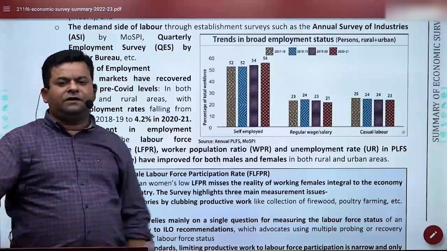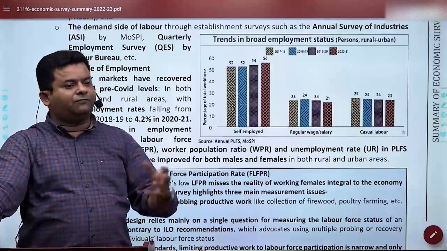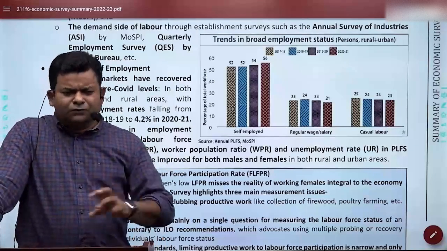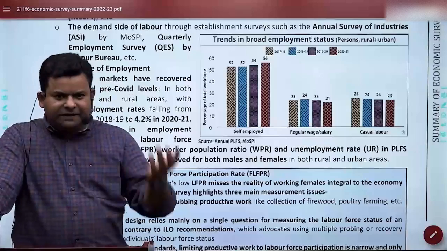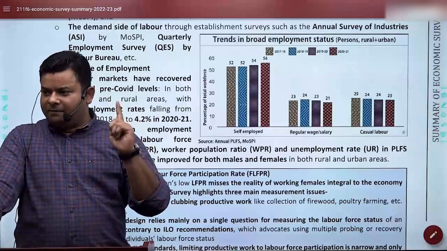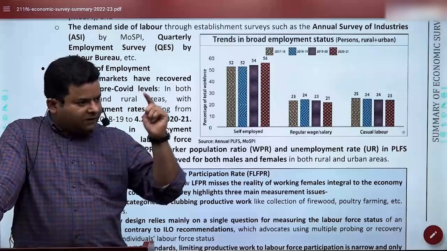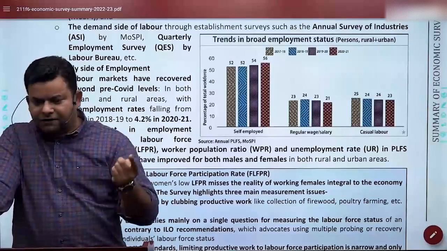Even as I told you that EPFO payroll has increased, that clearly increased, that formalization of employment has happened. So what you need to remember in this entire topic are 3-4 things. A, what is this Periodic Labour Force Survey and the basic definitions that you should be aware of, the basic definitions that you read in routine classes.